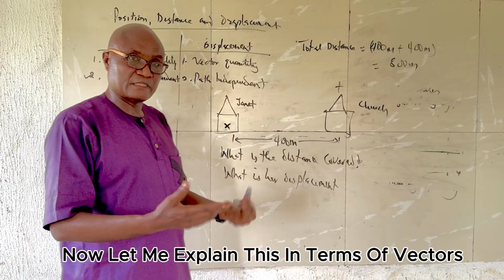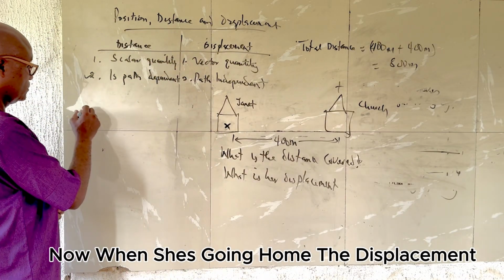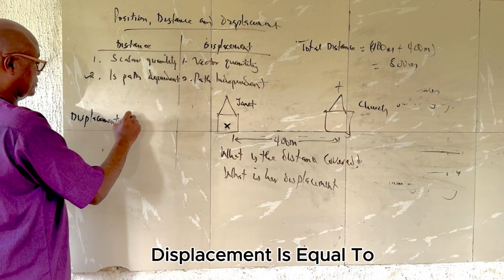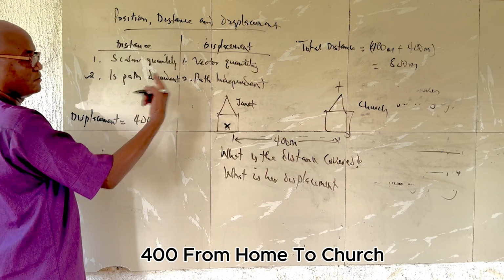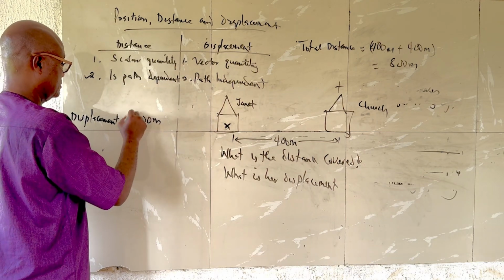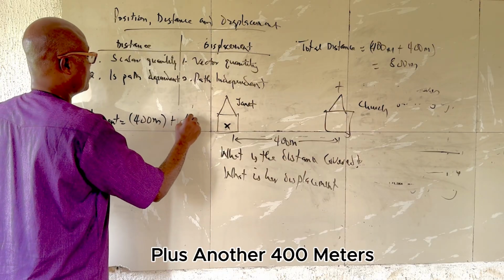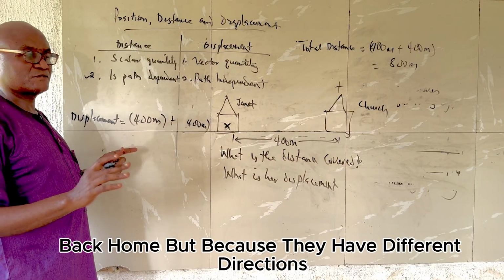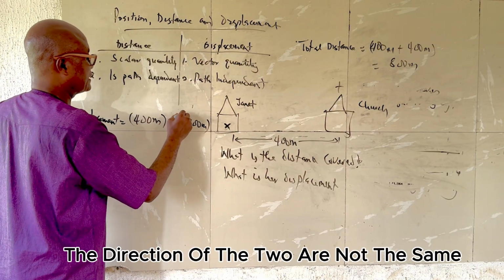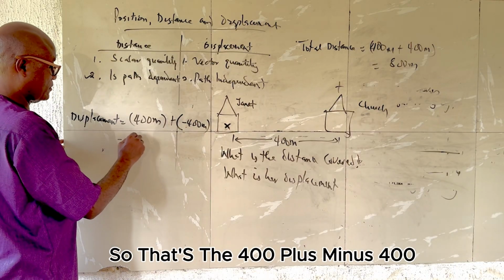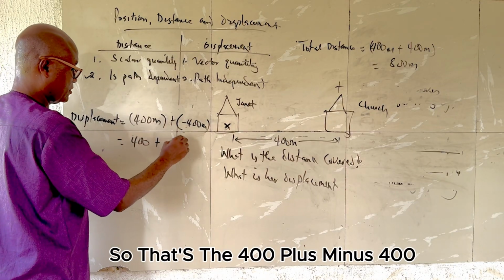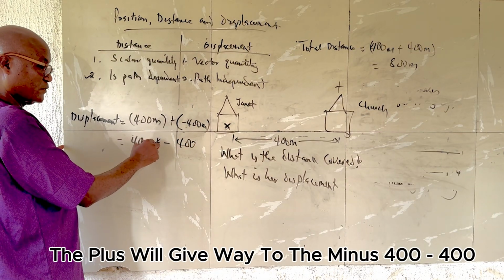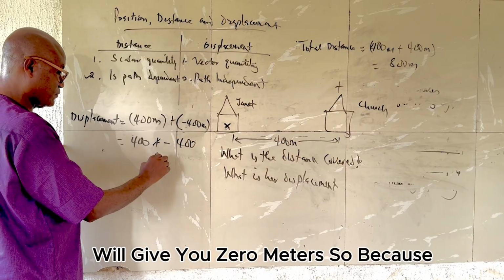Now, let me explain this in terms of vectors. When she's going, the displacement is equal to 400 from home to church plus another 400 meters back home. But because they have different directions, you put a minus here to show the directions of the two are not the same. So that will be 400 plus minus 400. Of course, in mathematics, when you have minus and plus, the plus gives way to the minus. 400 minus 400 will give you 0 meters.